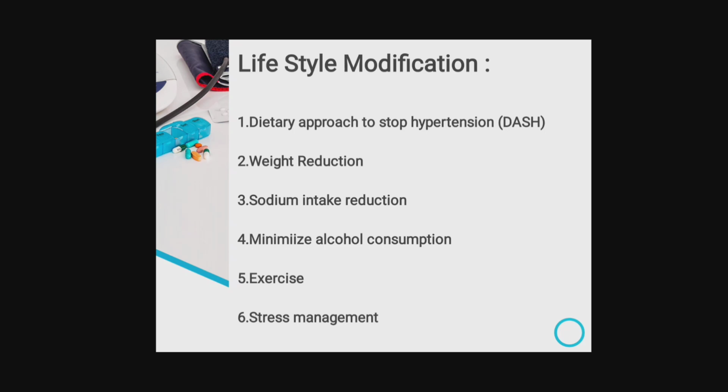So if we exercise, then we are healthy, so it helps decrease the chances of hypertension or cardiovascular disease. Then stress management, because nowadays many people have more workload and more tension. So stress management is also very important to prevent such cardiovascular disease.